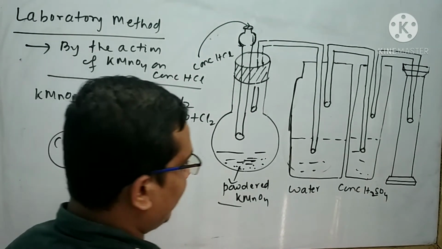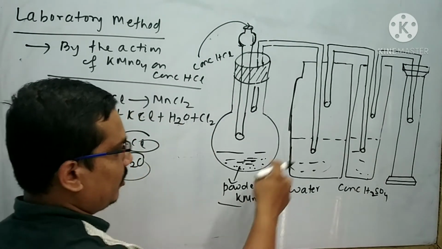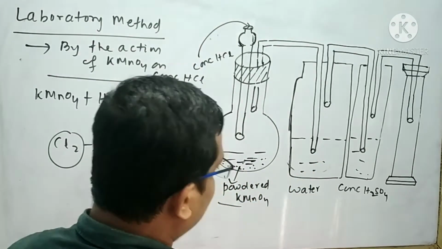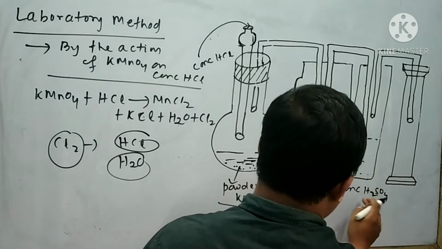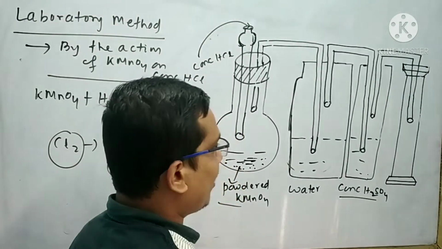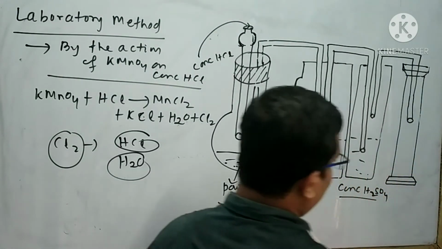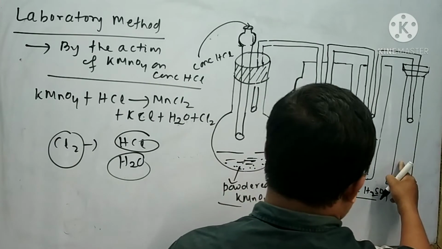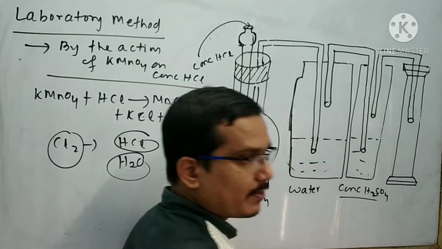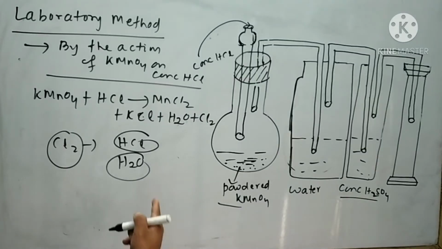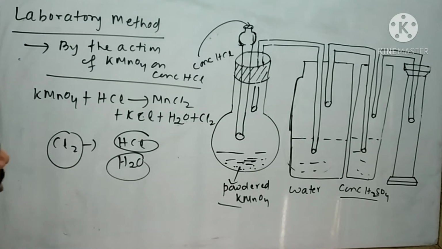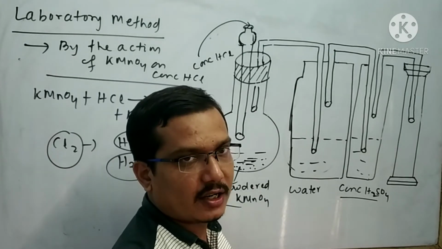Therefore, the impure chlorine is at first passed through water to remove the HCl. Then it is passed through concentrated H2SO4 to remove the water molecule. Finally, pure and dry chlorine is collected in this gas jar by upward displacement of air. This is the laboratory method of preparation by the action of KMnO4 on concentrated HCl.